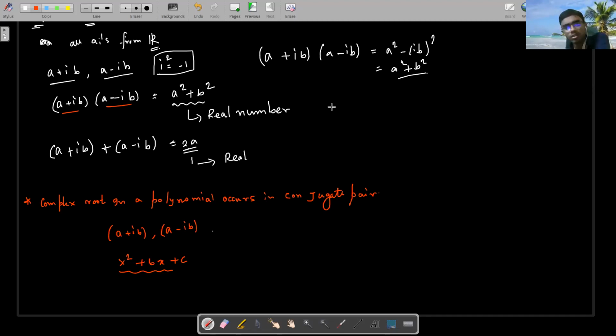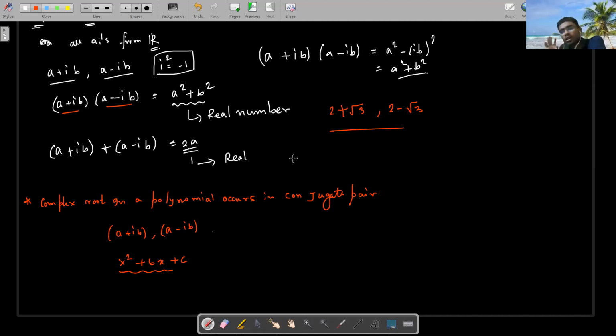Like in surds, you know that 2 plus root 3 and 2 minus root 3 are something like this. These are the same thing. All this property works for surds.